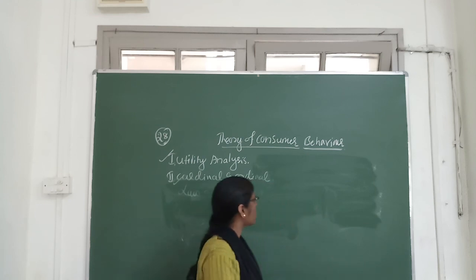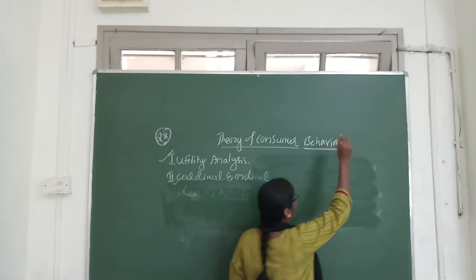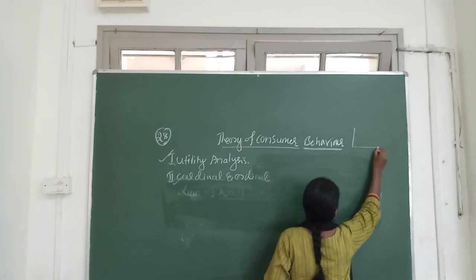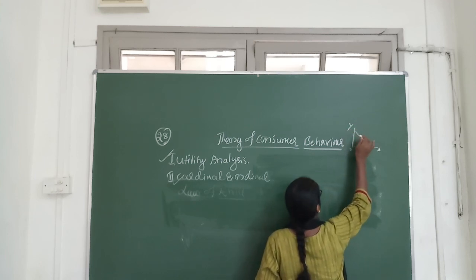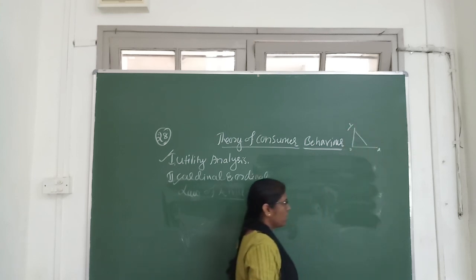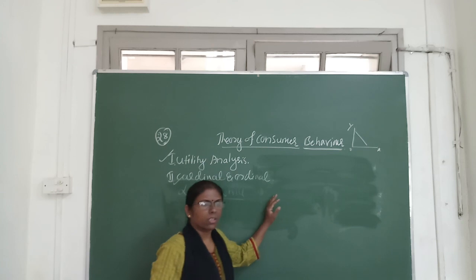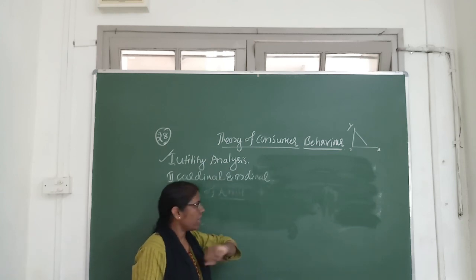So what is the shape of the budget line? See here, this is the shape of the budget line. The question arises, does the budget line remain the same? Is there any possibility of a shift in the budget line? Yes, there are two conditions.